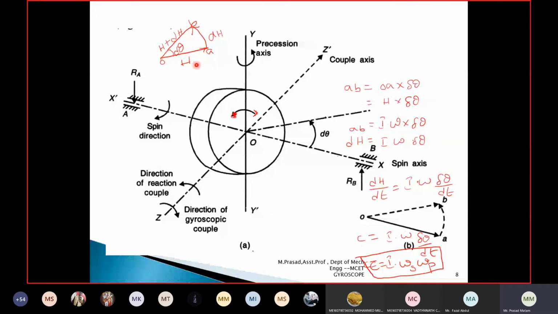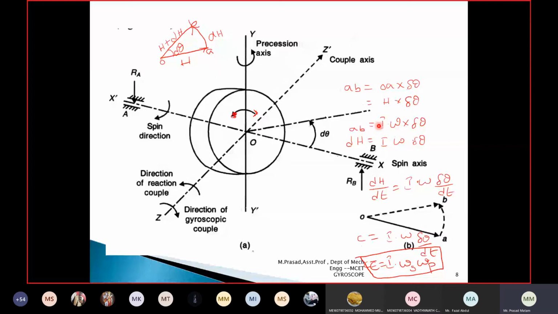Before that, h is the initial angular momentum. Now, how has it moved by d theta? This much length it has moved. Now this angular momentum h changes to h plus dh, the new vector position. So I am writing like this: the change in angular momentum dh is given by AB, which is equal to OA into d theta. OA is the angular momentum of the spin vector, h, into the change in angle.